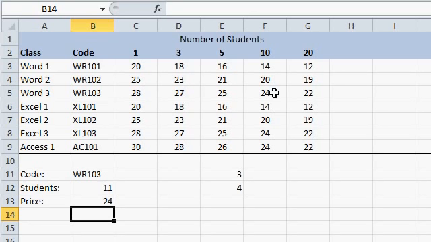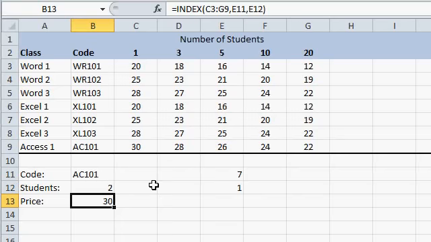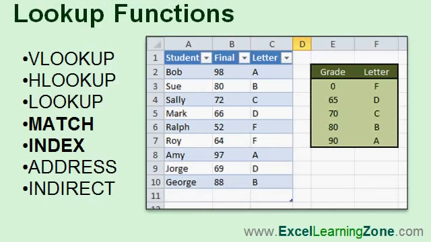Word 103, 10 students, $24. If I change this, let's say to Access 101 and 2 students, the price is now $30 per student right here. And that's how we can use match and index together with both exact matching and range matching to figure out the values in our sheet.